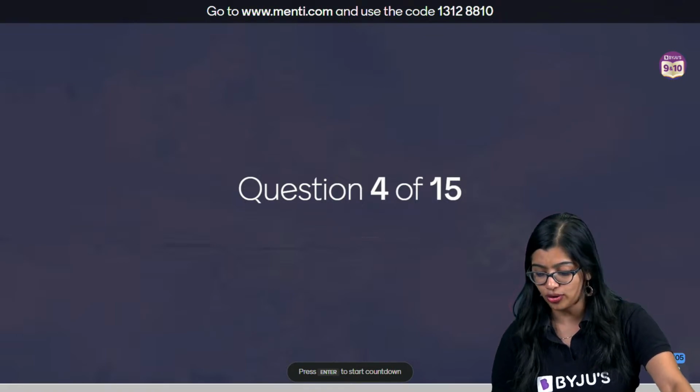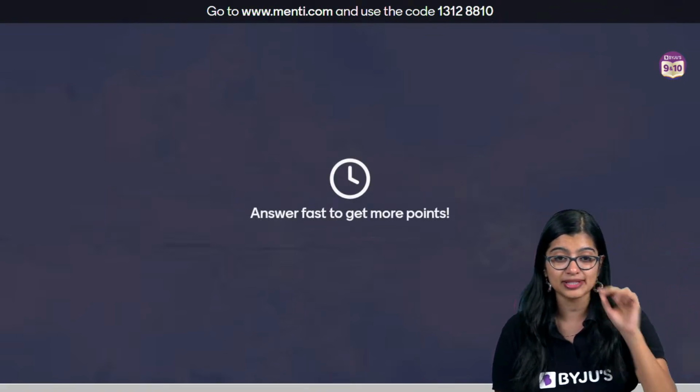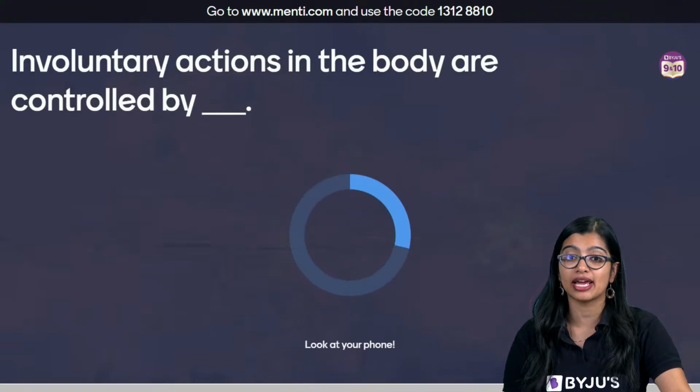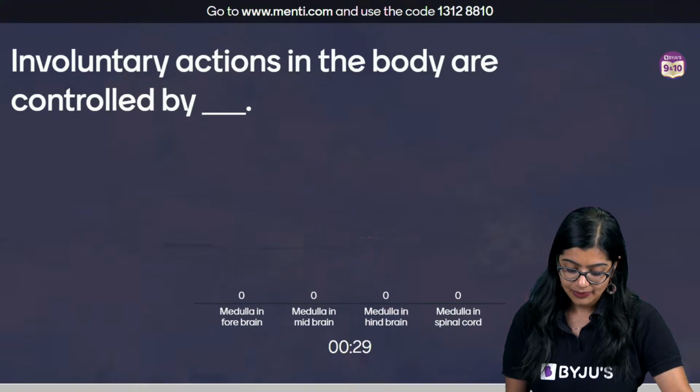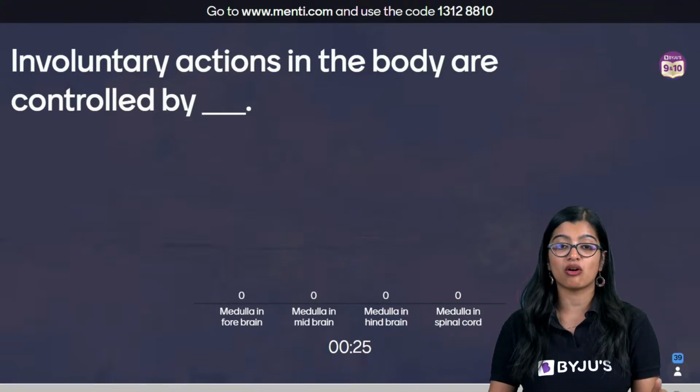Have Menti ready with you. Question number 4 on your screens. Involuntary actions in the body are controlled by what? Medulla in forebrain, medulla in midbrain, medulla in hindbrain, medulla in spinal cord. Easy.